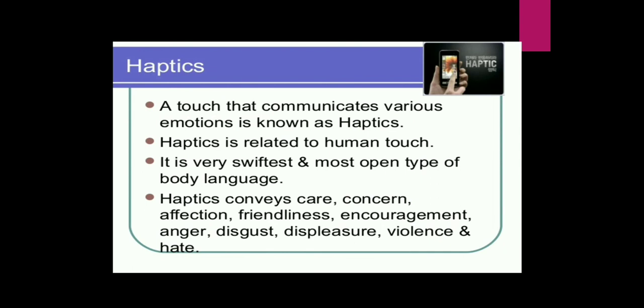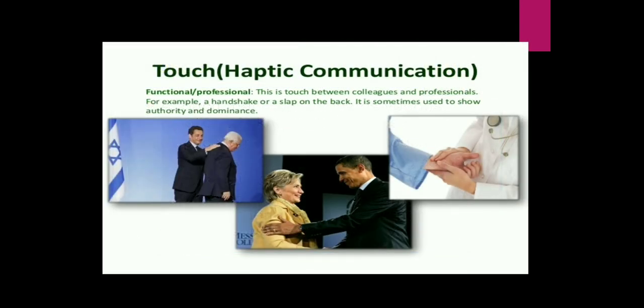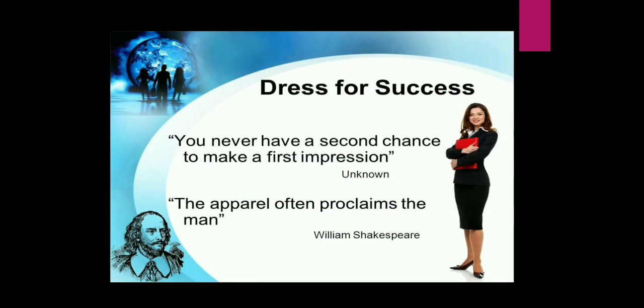There has been a substantial amount of research on the importance of touch in infancy and early childhood. As you all know, how does an infant come to know that this woman is his or her mother? Because of the touch of the mother. So these are the different examples of touch. Patting on back, holding hands, hugging, handshaking, then giving a slap is also another type of touch.